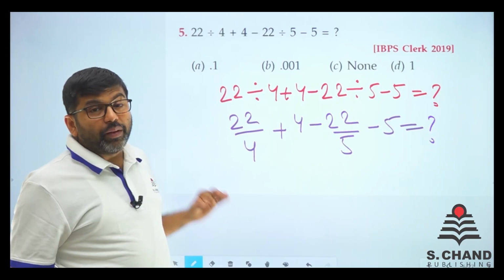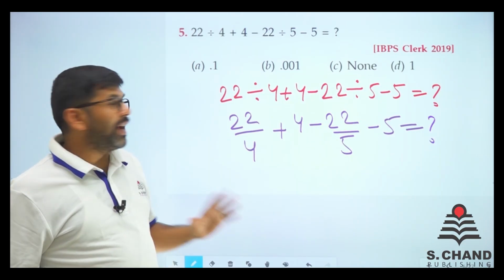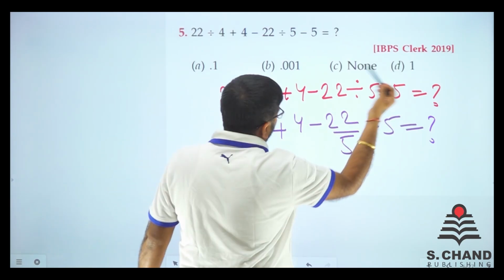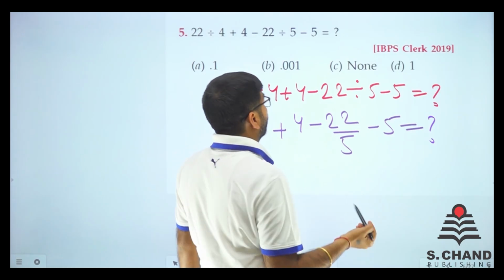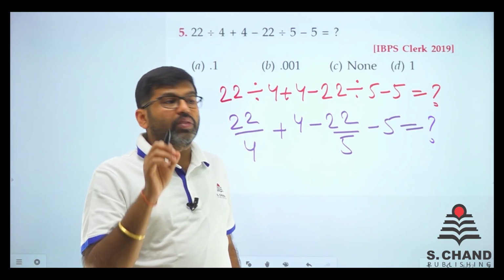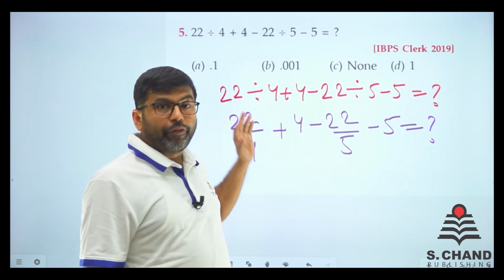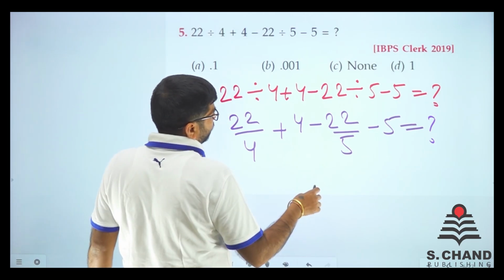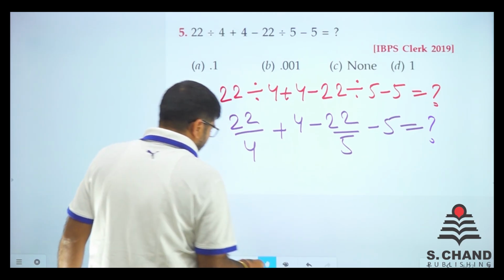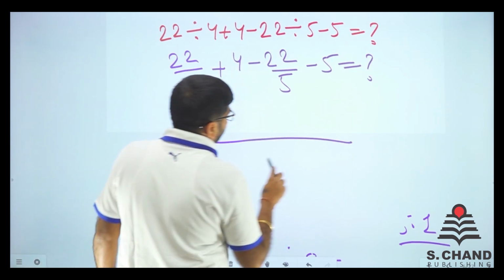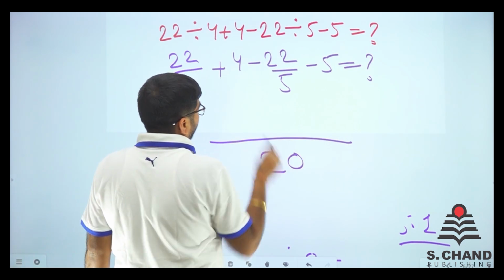right? The very important part you need to understand is, अगर आपने इसको सोचा होगा 5 minus 5 0 कर दो, 4 plus 4 8 कर दो, तो आपने definitely गलती सोचा होगा, because we need to strictly follow BODMAS. That's it. So what we'll do is we do just one thing. अभी हम क्या करते हैं, पहले इसका LCM ले लेते हैं 20, because 4 and 5 is 20.